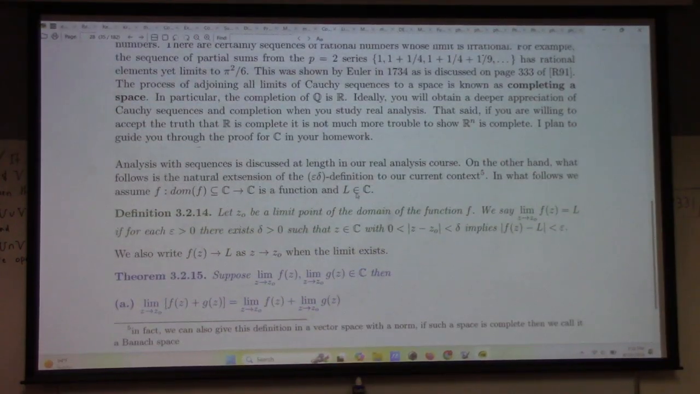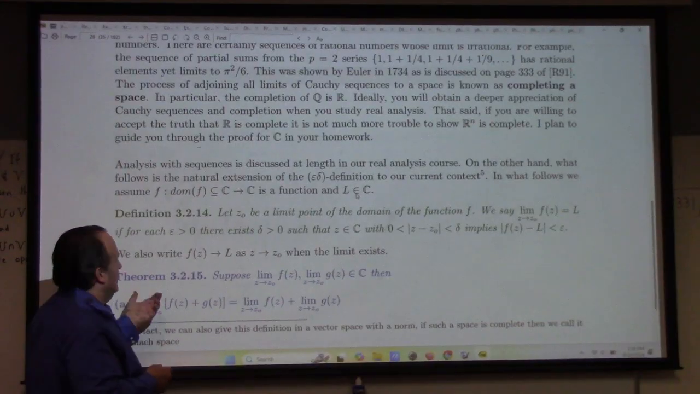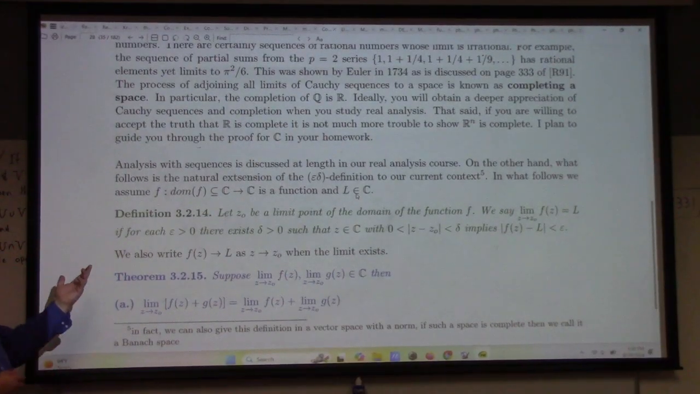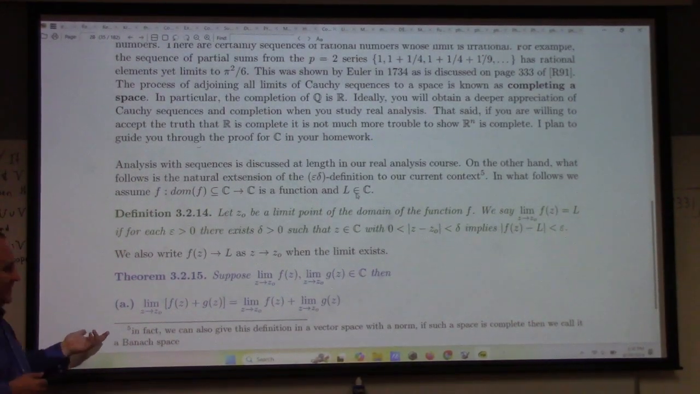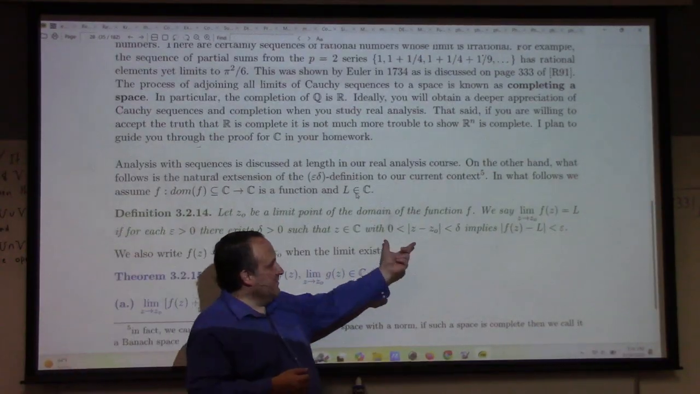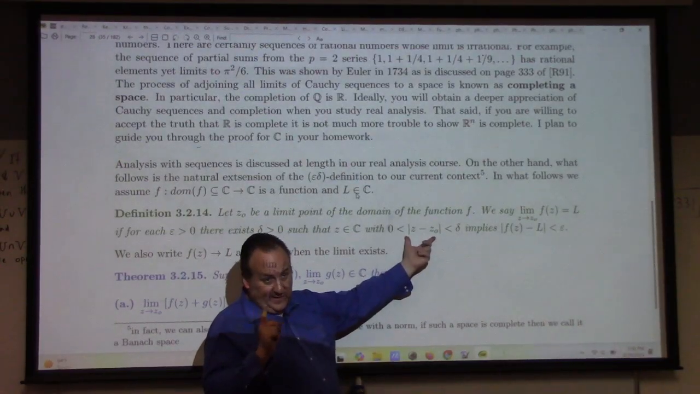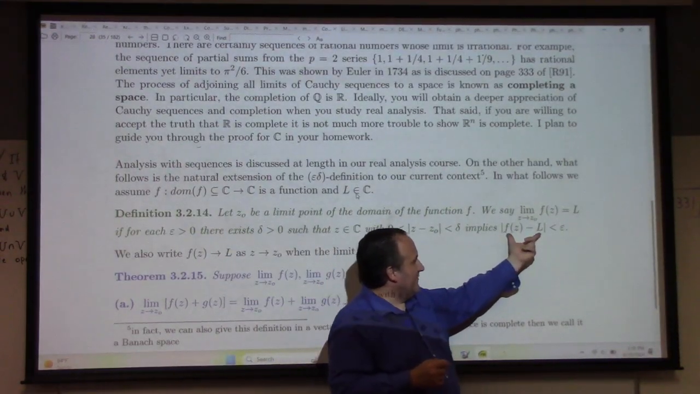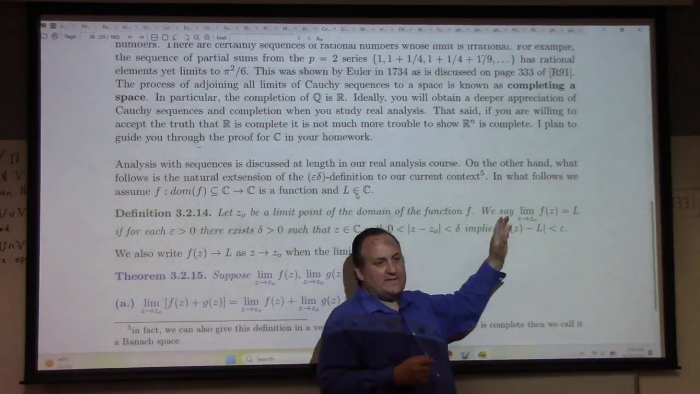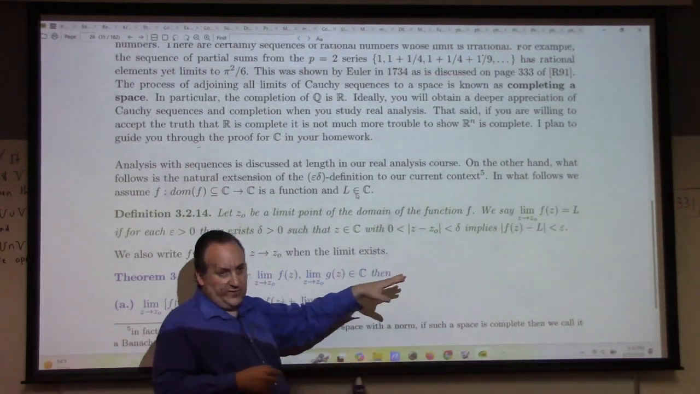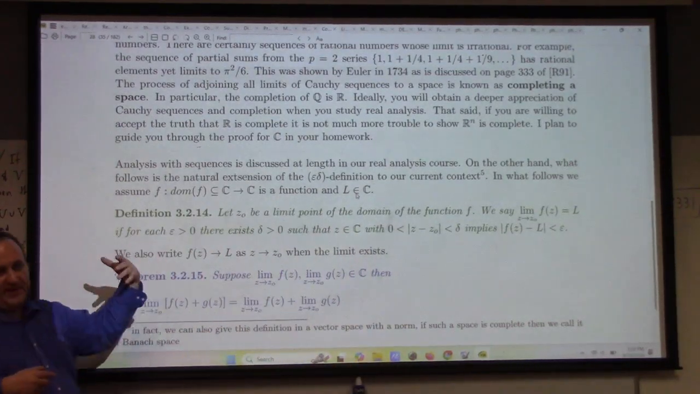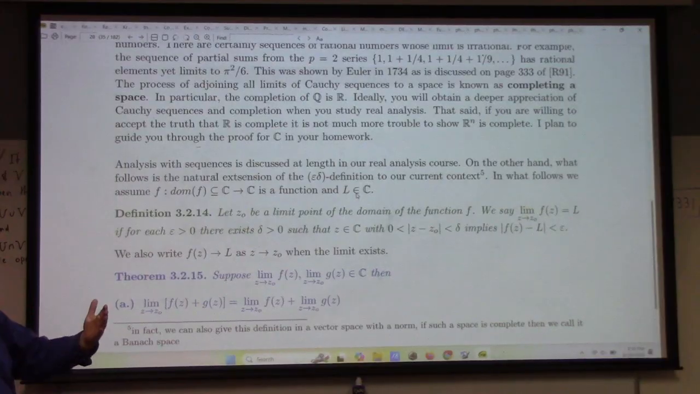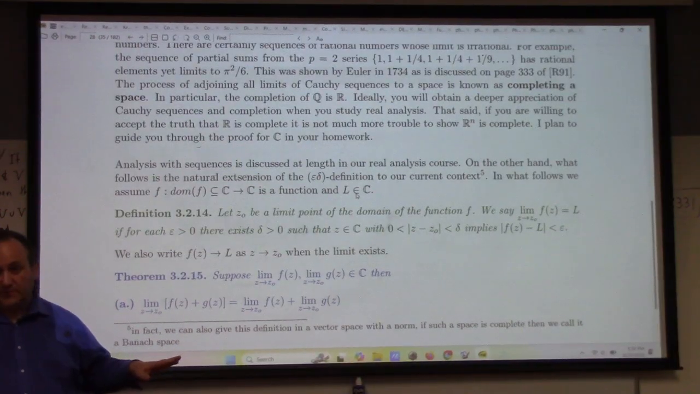Now, next up, we define the limit of a function. For each epsilon greater than 0, there exists delta greater than 0, such that whenever you're within delta units of z naught, not including z naught, see this 0 here, you can make the modulus, the length of f of z minus L, less than epsilon. This is exactly the definition of limit we gave in Calculus 1, except instead of absolute value, we now have magnitude. And all of the same proofs go through.